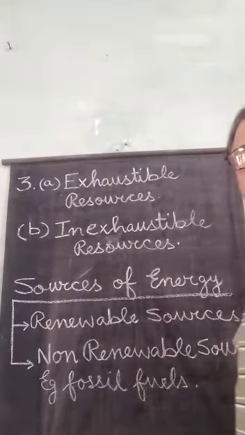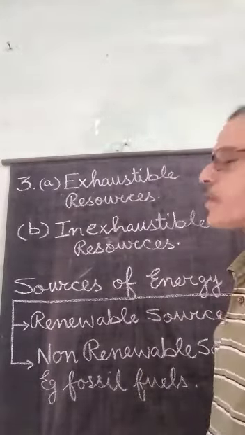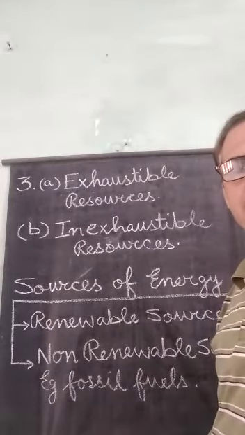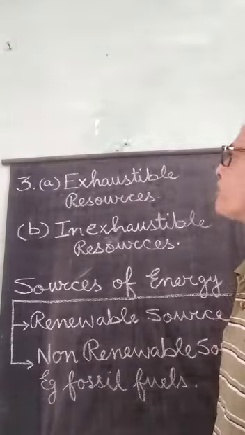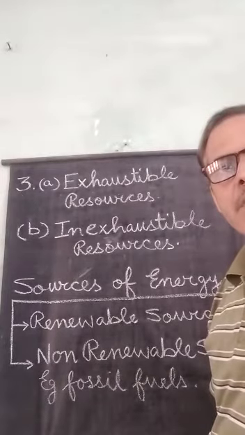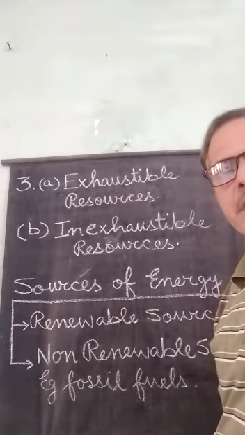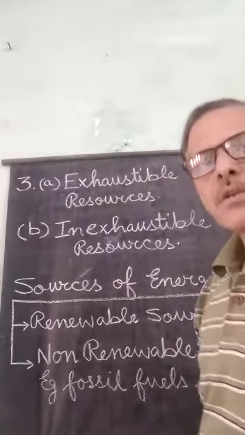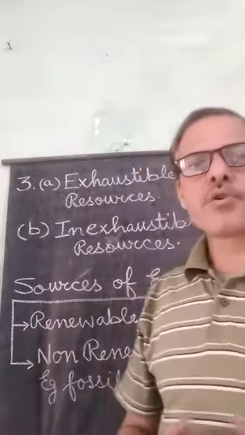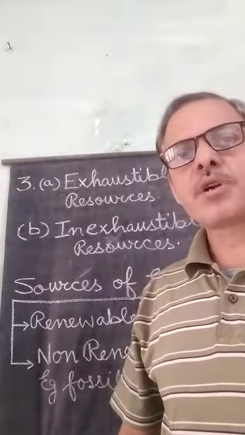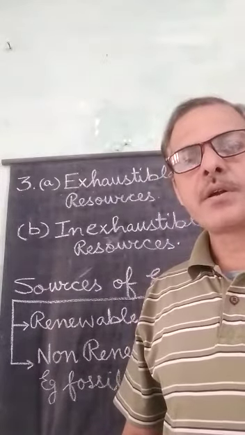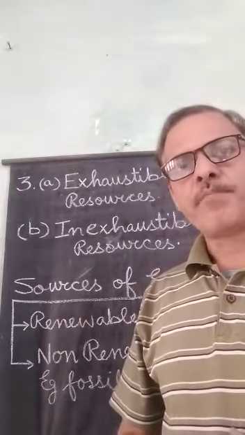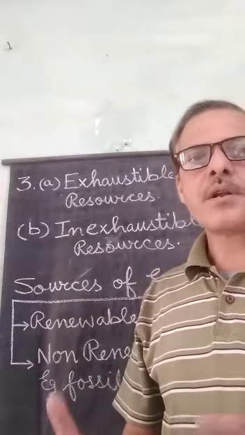Exhaustible natural resources are those which are present in very limited quantity, and they will get exhausted. They will no longer be available if we do not use them in a controlled manner, or if we overuse them excessively. Why? Because they are present in limited quantity.